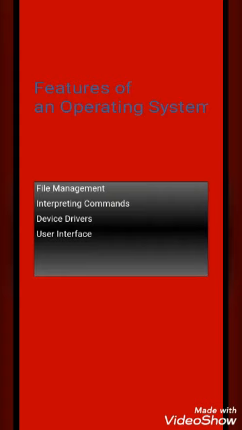Then retrieval means, after saving your file, if you want to open the file, that is retrieval. Then renaming, if you want to change the name, then sharing of the file, and protecting the file, giving password protection. All those file management activities are included in the operating system's features.